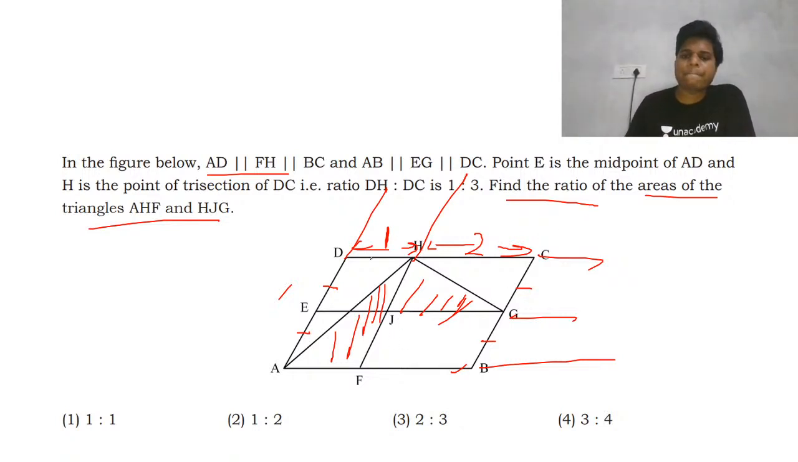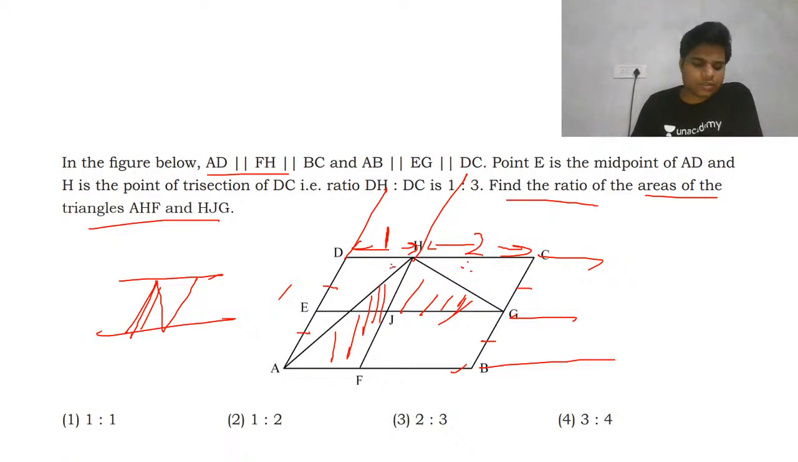So suppose let's take the area of this part. You all know that the area of a parallelogram or triangle between two parallel lines having the same base is the same. So these two have the base ratio 2 is to 1. Their area ratio will also be in the base ratio because their height is the same and they are between two parallel lines.